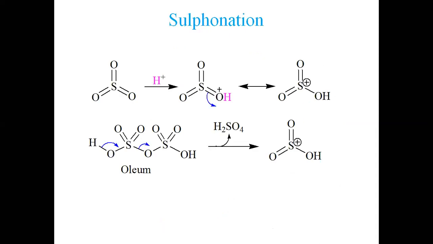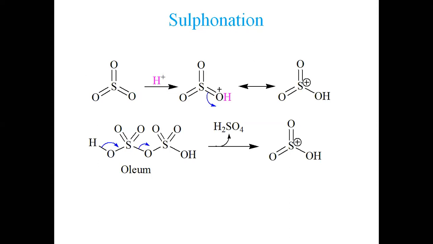Now let's see sulfonation. How is sulfonation used? Two protocols are being used. First, if we have sulfur trioxide, look at this, the structure of sulfur trioxide. Sulfur trioxide is a gas. When it is bubbled through a sulfuric acid solution, sulfuric acid contains H positive ion and bisulfate ion, and bisulfate ion can be further ionized to H positive ion and sulfate ion.